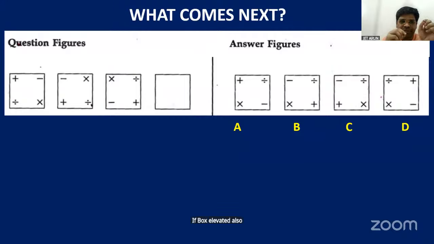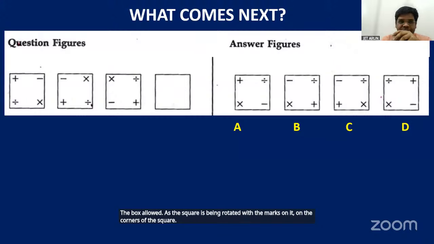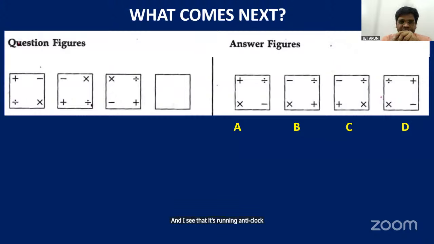The square is being rotated with the marks on it on the corners of the square. And I see that it's rotating anti-clockwise. And the option is B.